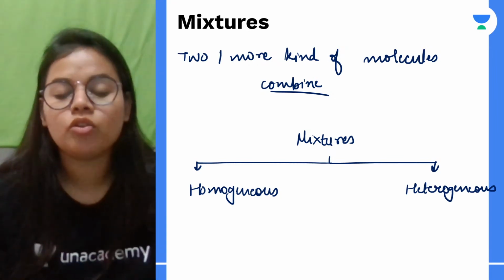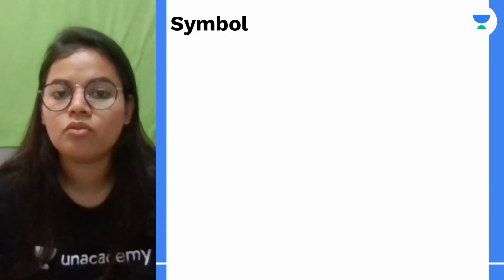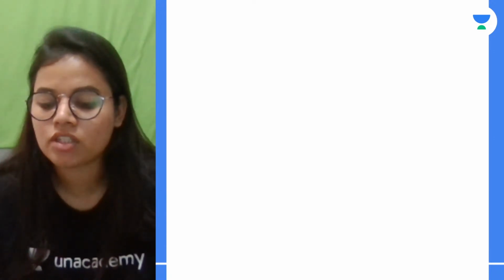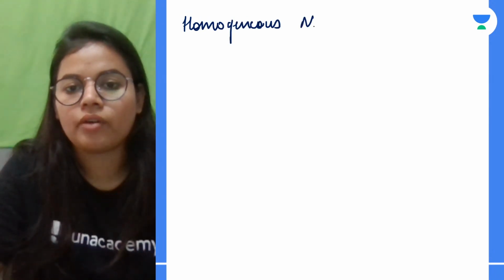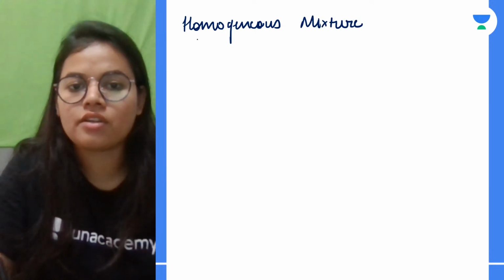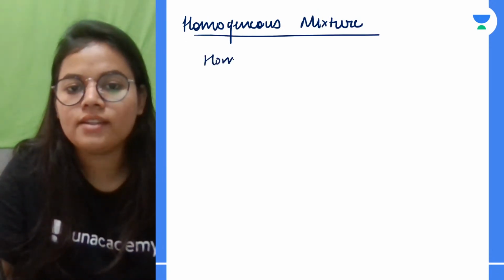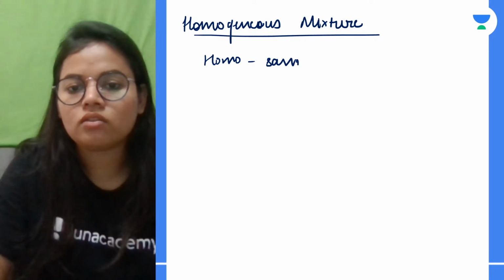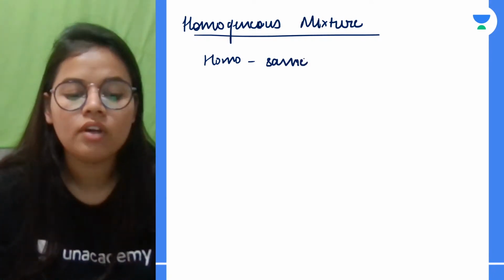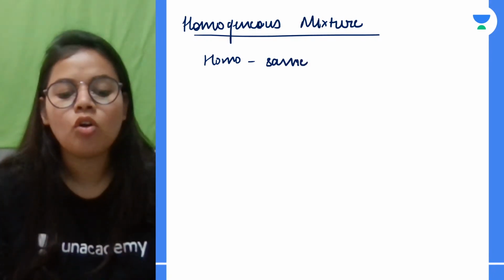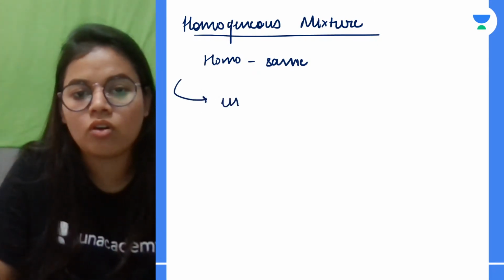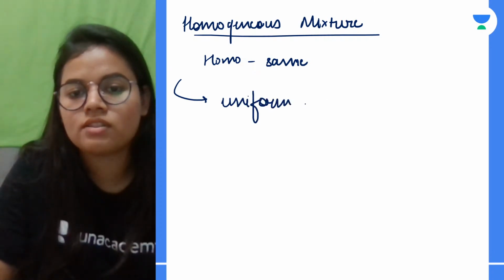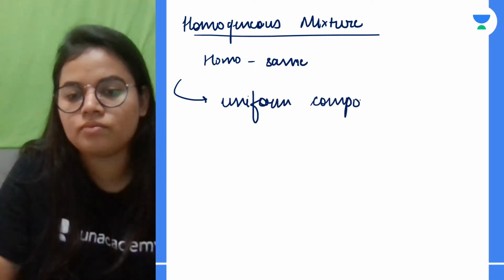अब बात आती है, what do we mean by homogeneous mixture and what do we mean by heterogeneous mixture. Let's see. Okay, so homogeneous mixtures. Homo means same. Okay, the meaning of homo, it is same. अब homogeneous mixture में क्या होता है? This type of mixture has got uniform or same composition throughout.